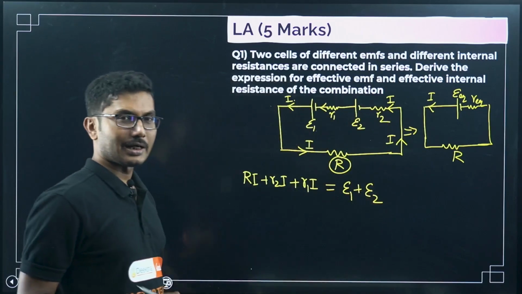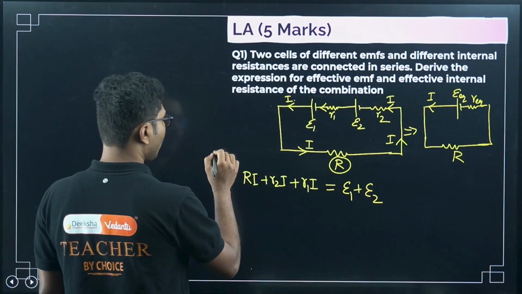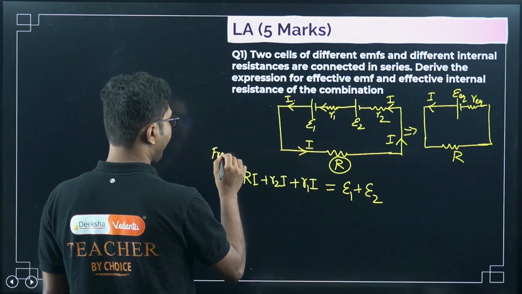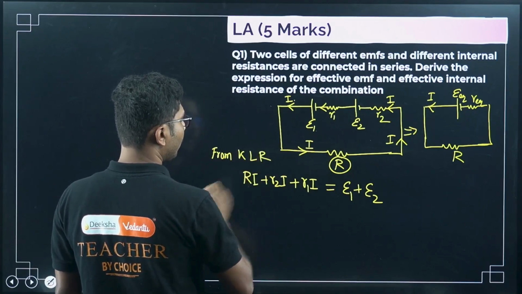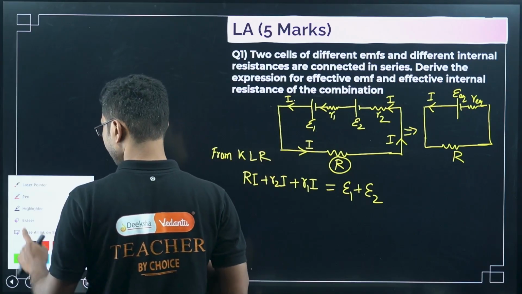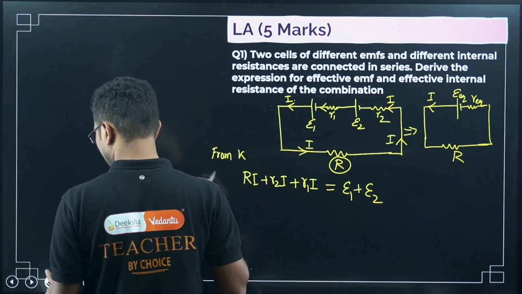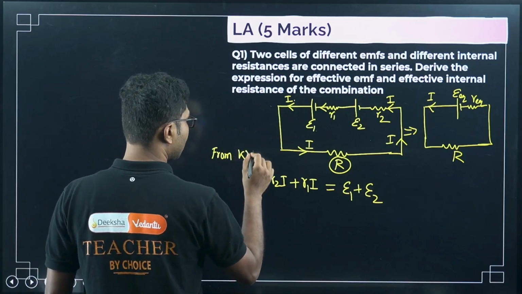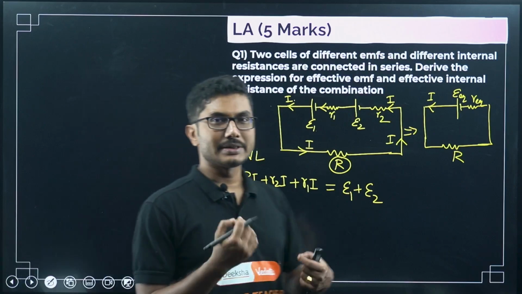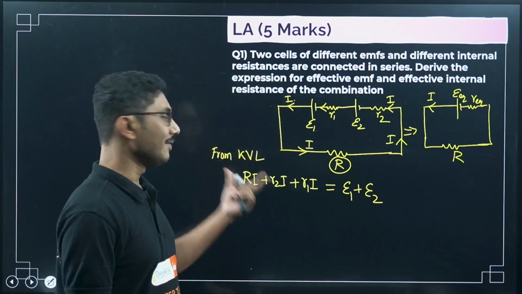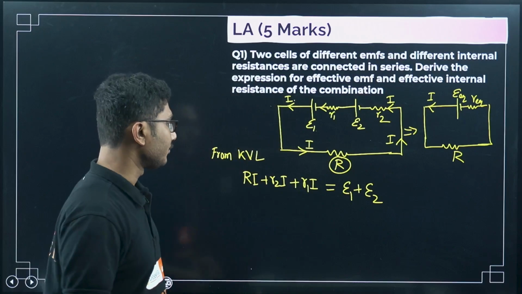This is Kirchhoff's loop rule, or we used to say KVL, Kirchhoff's voltage law. In your NCERT book it is called the loop rule. If you write KVL, that is also fine.